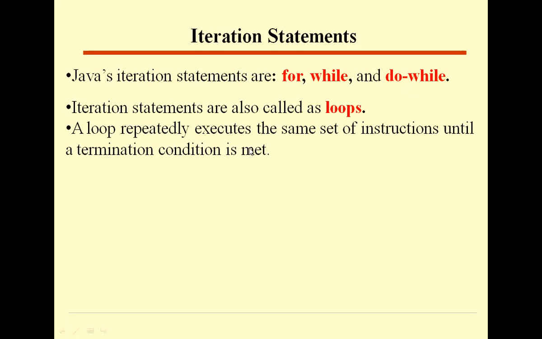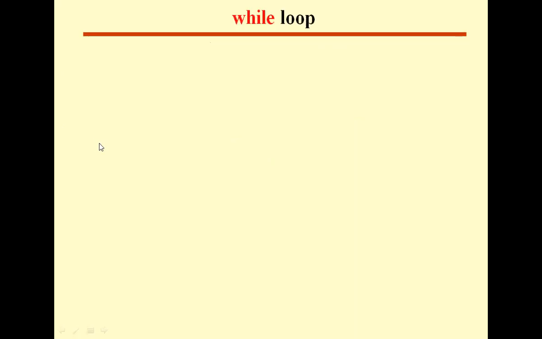A loop repeatedly executes the same set of instructions until a termination condition is met. That means as long as the condition is true, it executes the same set of instructions. Once the condition becomes false, it stops the repeated execution. That's how we can perform repeated execution by using these loop statements.